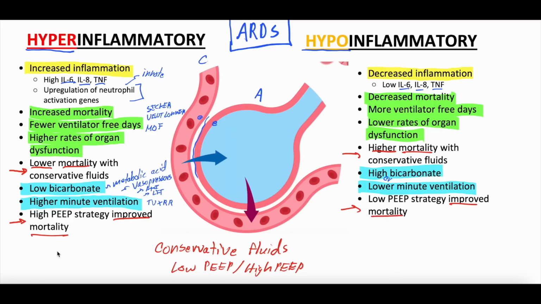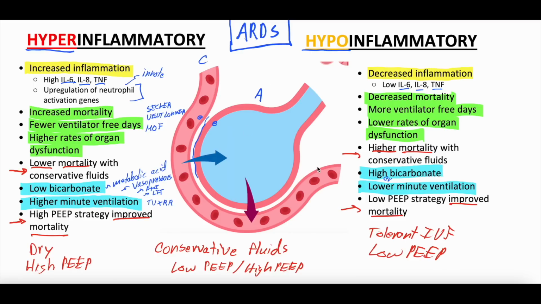So we found that hyperinflammatory seems to like to be dry, right? Conservative fluids, and they seem to like to be on the high PEEP table. And these are ARDS tables. Again, check out our other videos in the playlist. Whereas the hypoinflammatory phenotype seems to be more tolerant of fluids, IV fluids, and they seem to like the low PEEP ARDS table.